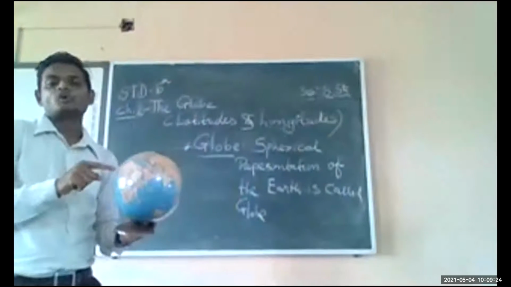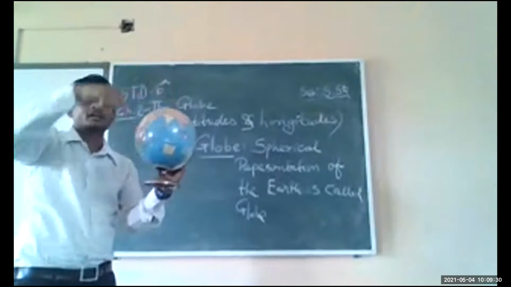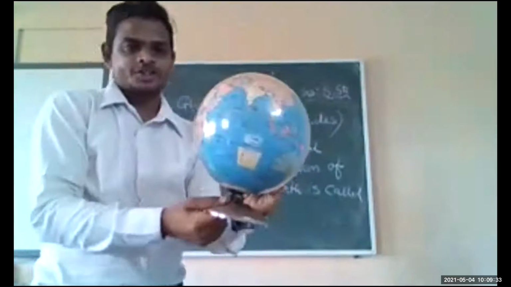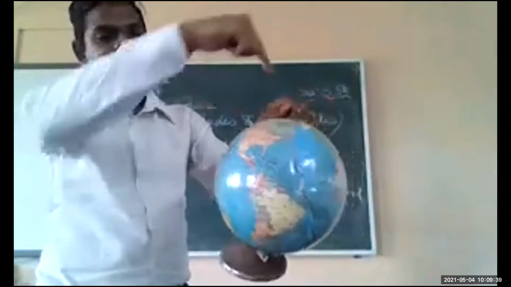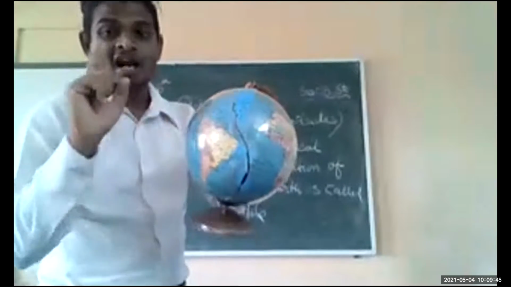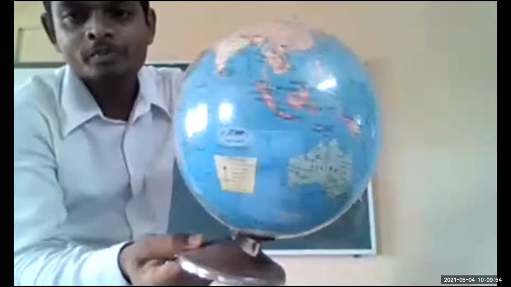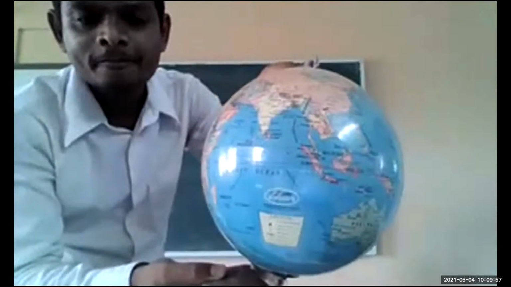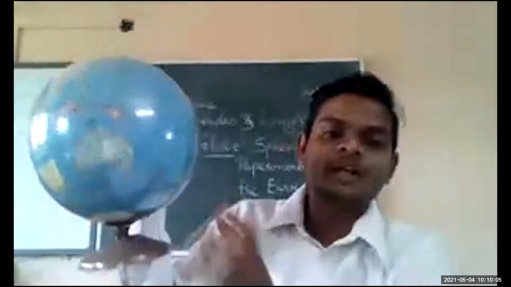This is the spherical model, my dear students, and I have written spherical representation. Spherical means in circle. Circle it. It represents the earth, and the shape of the earth is spherical, meaning circle, round. So the spherical representation of the earth is called globe. This is the globe, which represents continents. I am going to show the different continents here.